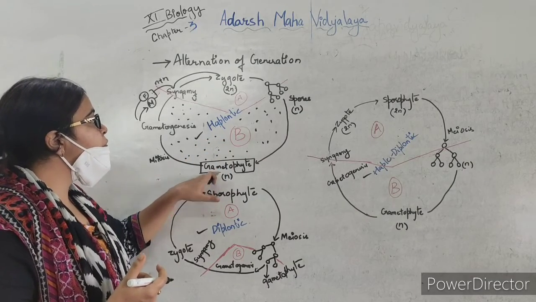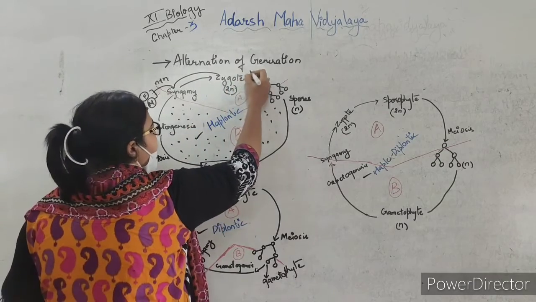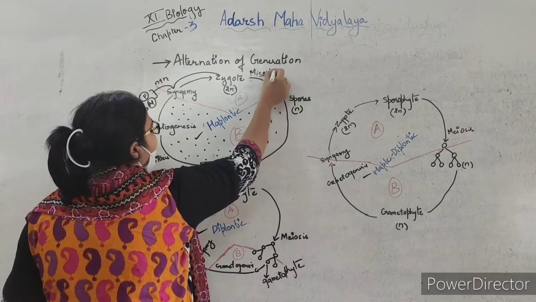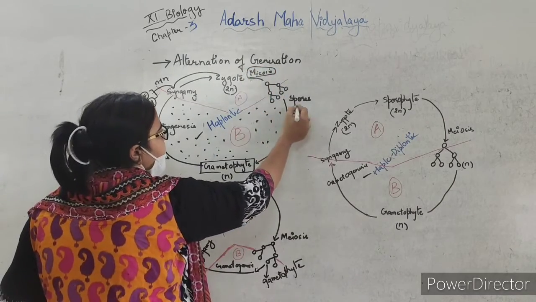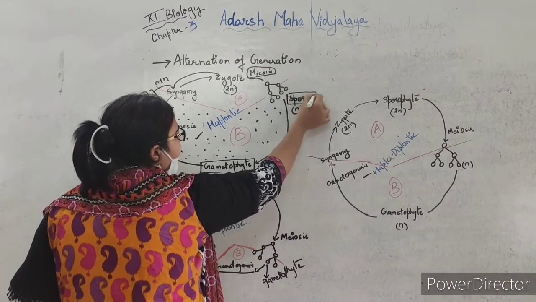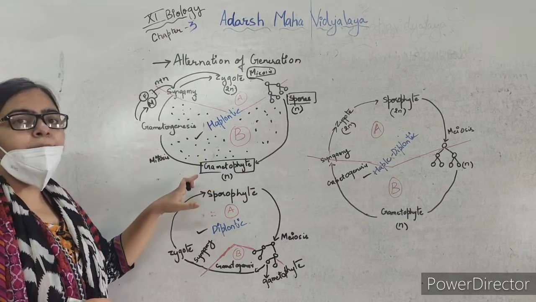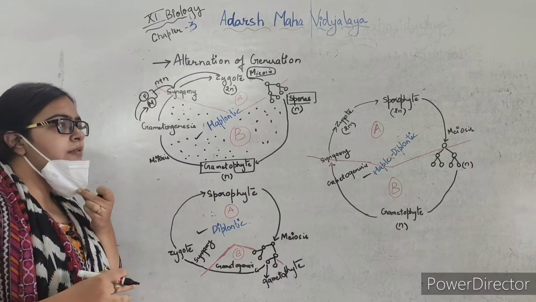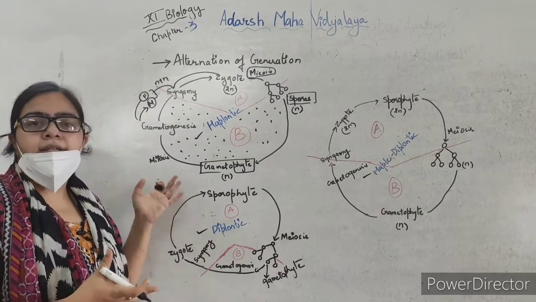So the zygote will undergo meiosis, and then it will produce spores that will be haploid, as the main plant body is haploid, having half the number of chromosomes.